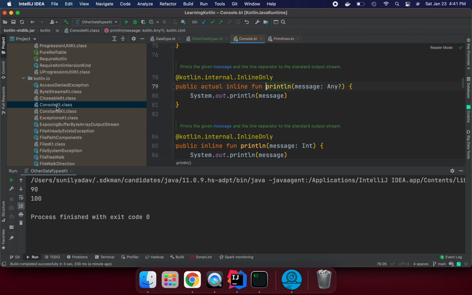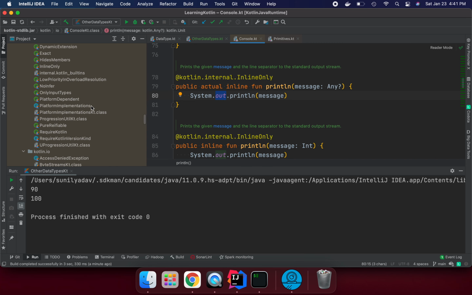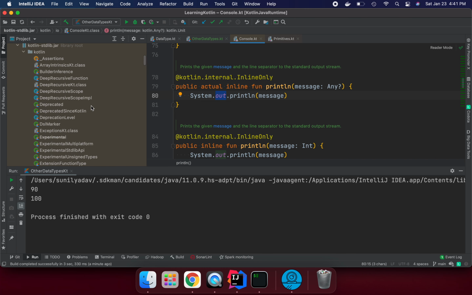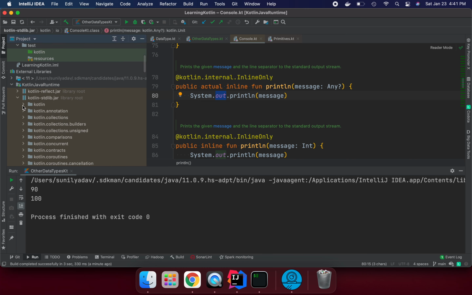In kotlin.io they have created extension classes right here, and this notation is internal only. We are using the System.out.println method internally. These are Java methods, but we are using them through the standard library that comes with Kotlin.